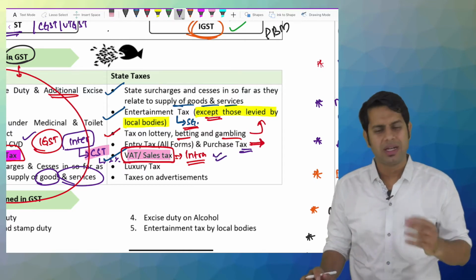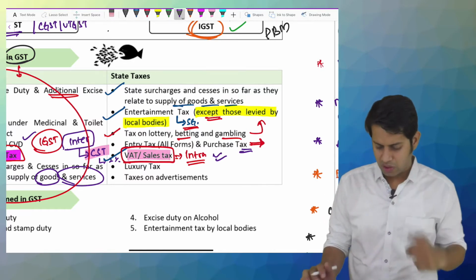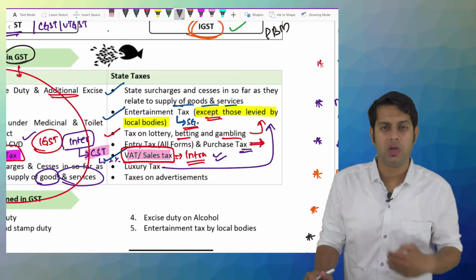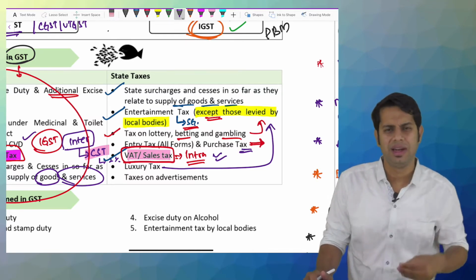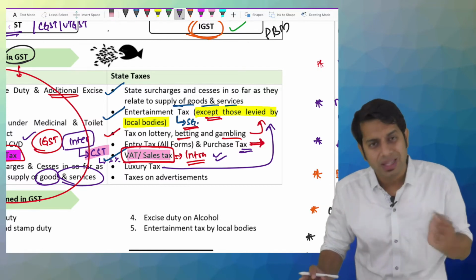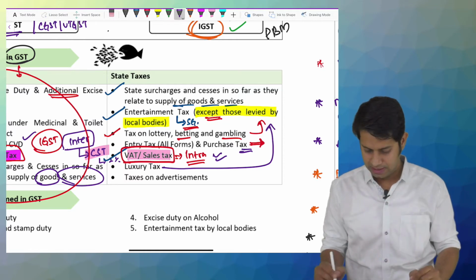And the tax that is sales tax, value added tax, which was collected on sale of goods, that also got merged. Then luxury tax: you go to a luxury restaurant or a luxury hotel to have dinner or to stay in that hotel, and they were collecting something called luxury tax. That luxury tax was also collected by the state government. It also got merged with GST.